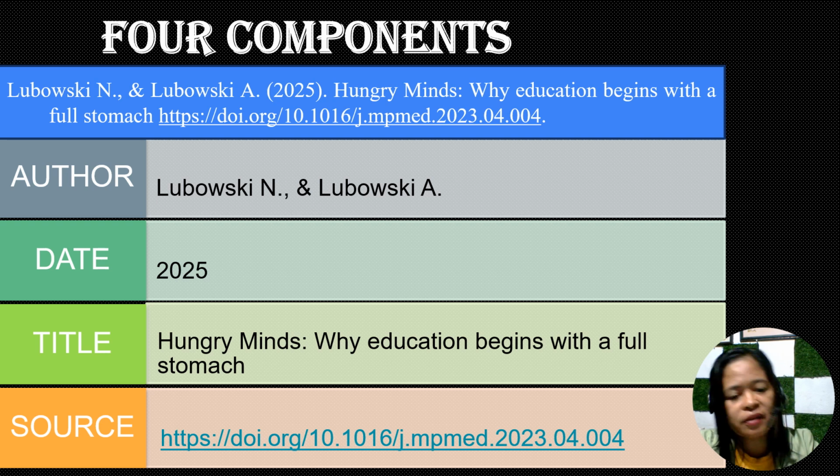Please note that the title shall be written in sentence case. As you notice here, Hungry Minds, Why Education, does not start with capital letters in every word. It is written in sentence case. And then the source or the DOI, the source where the work can be retrieved.